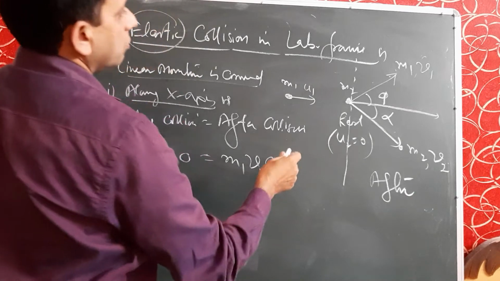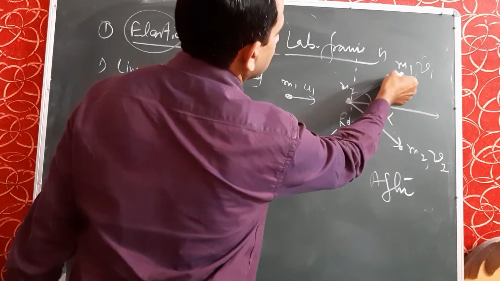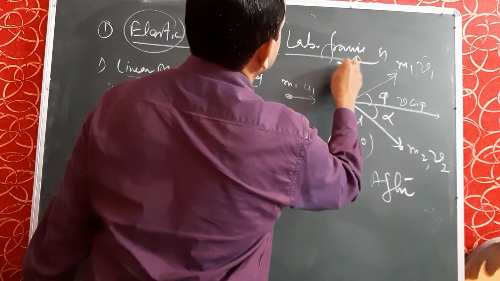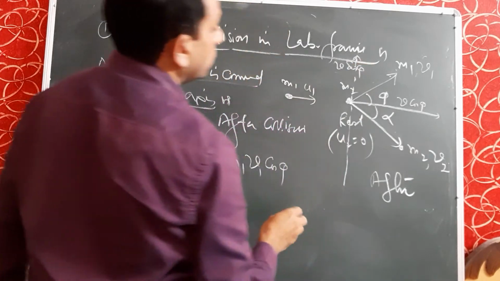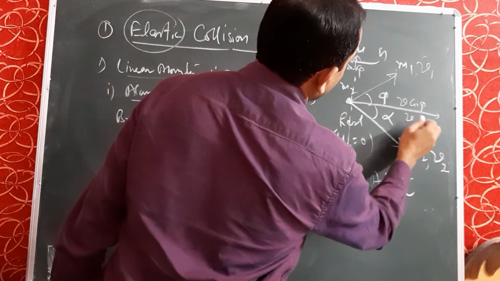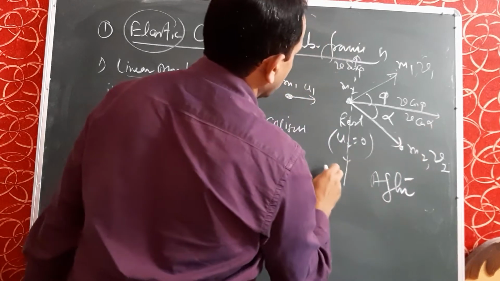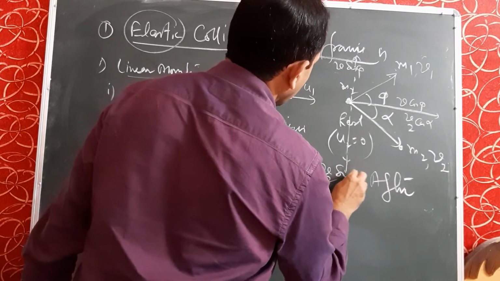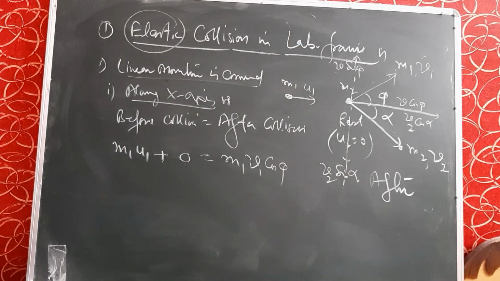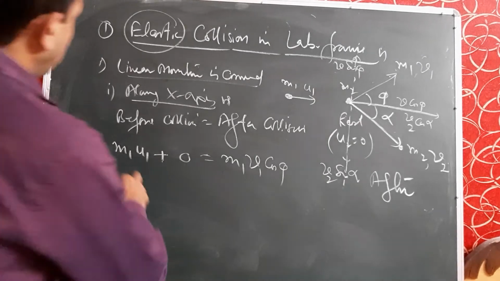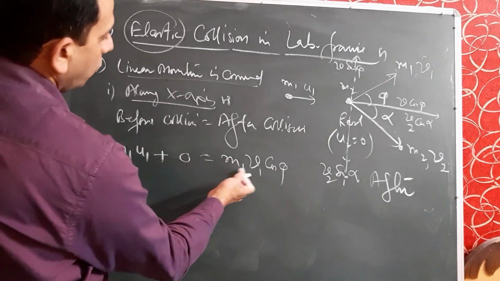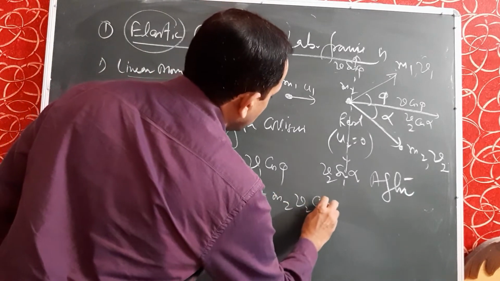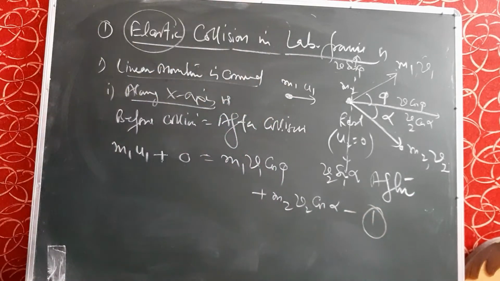cos phi, because the velocity is along this side, but along the x-axis its component is v cos phi, and along the y-axis it is v sin phi. Similarly, for v2 it is v2 cos alpha, and this one is v2 sin alpha. So these are the components along the x and y axis. So the first equation becomes m1 u1 plus 0 is equal to m1 v1 cos phi plus m2 v2 cos alpha. So this is the first equation.